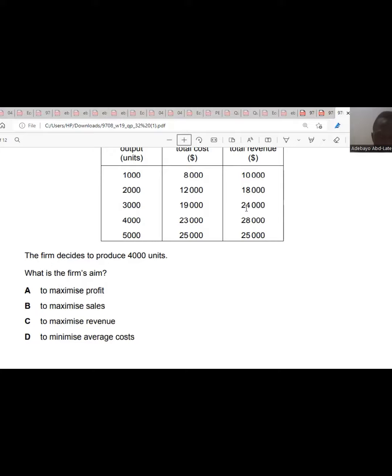For 3,000 units, that's 5,000. For 4,000 units, it's 5,000. For 5,000 units, it's break even. So at 4,000 units produced, the firm wants to maximize revenue.